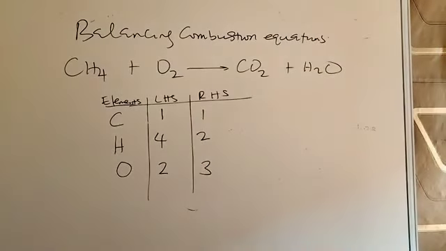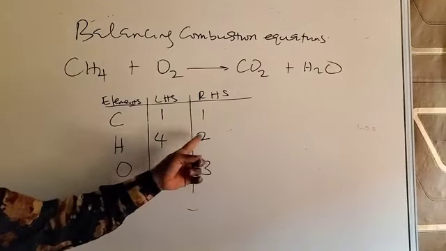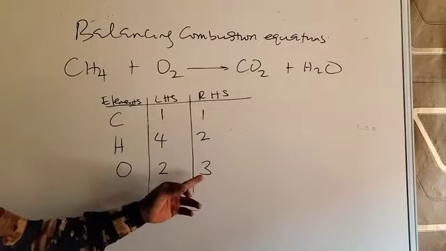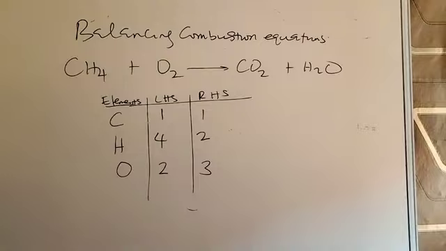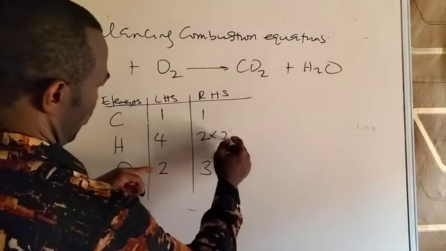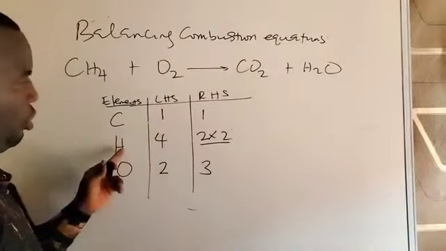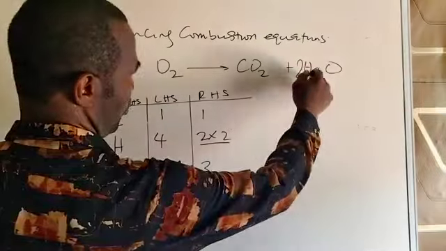So having done that, you inspect the table, you see that hydrogen and oxygen are not balanced. So you start balancing with the one that's easier, which is hydrogen, because 4 is a multiple of 2, but 3 is not a multiple of 2. So the number that can give us the bigger number is 2. 2 times 2 gives you 4. So locate hydrogen on the right hand side. You see it here, you put 2 in front.